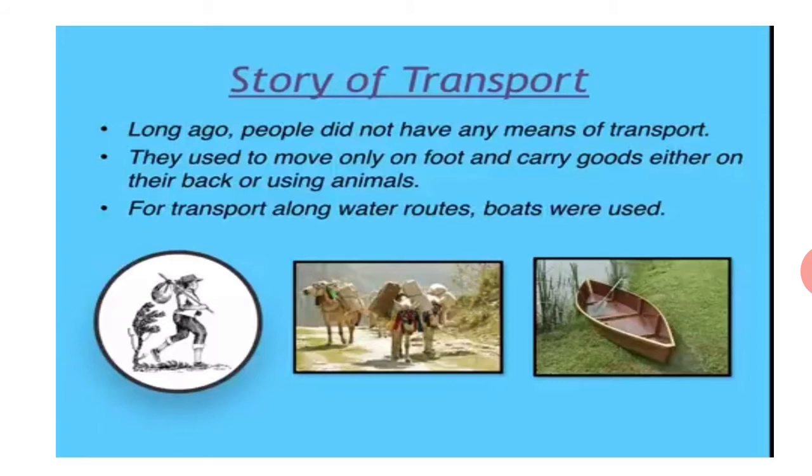These shapes imitated the shape of animals living in water. We had studied in a previous chapter what kind of shape an animal in water has. It has a streamlined shape, like a fish, you know. You can see in the pictures that early man used to walk on his legs, and then he started using animals to move around as transport or to carry goods, and then they started using boats for water transport.